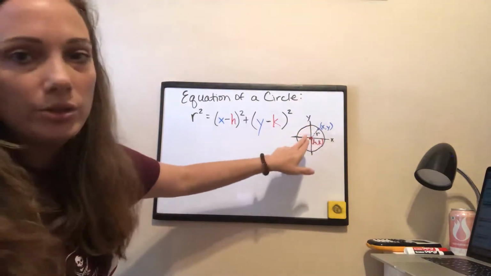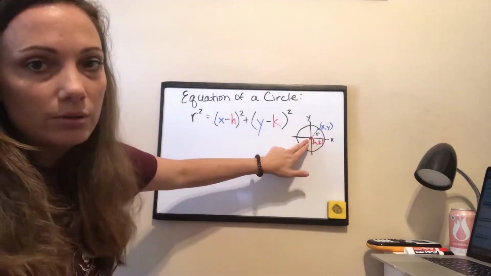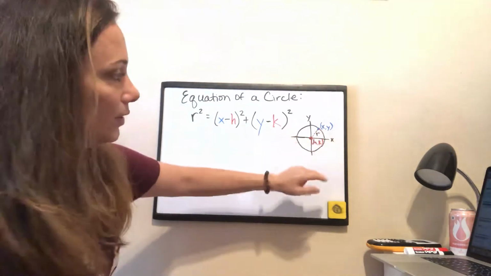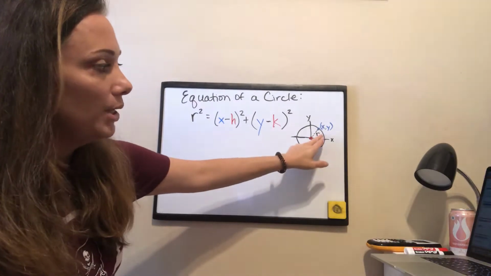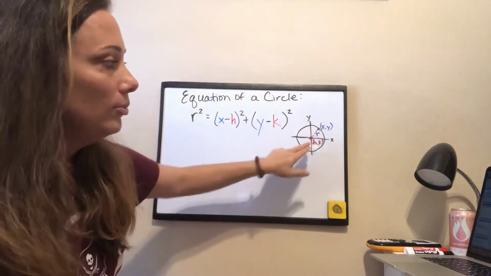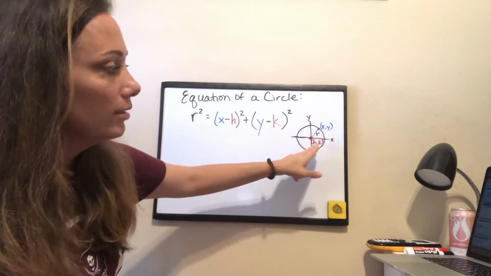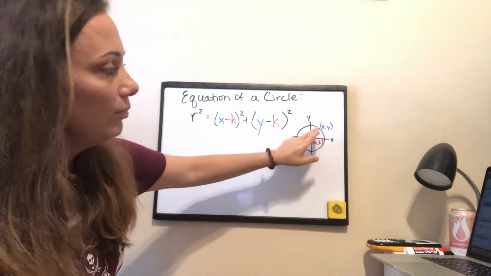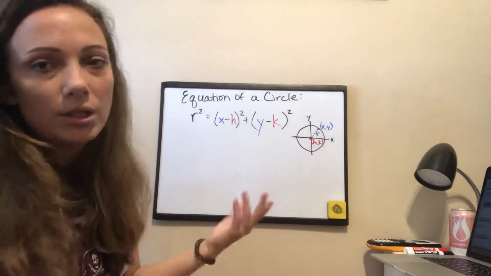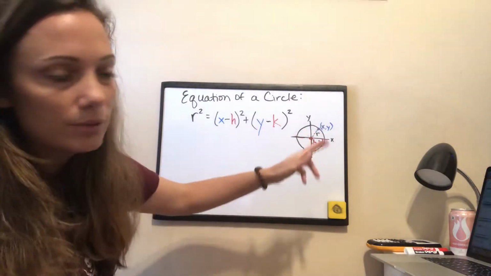I drew this here to remind you, for those of us who are more visual or tactile learners, this is the center of your circle, (h, k), and this is any point on the circle itself, (x, y). Using these, we can find the radius, or we know from Algebra 1 that we only need 2 of these 3 pieces of information to solve for a missing piece. So if I know my radius and I know a point on my circle, I can find the center. Or if I know the center and I know my radius length, I can solve for the point on the circle, right? So that's what they're going to have you do through the slides, is just practice solving for the one missing piece, whether it's (h, k), r, or (x, y).